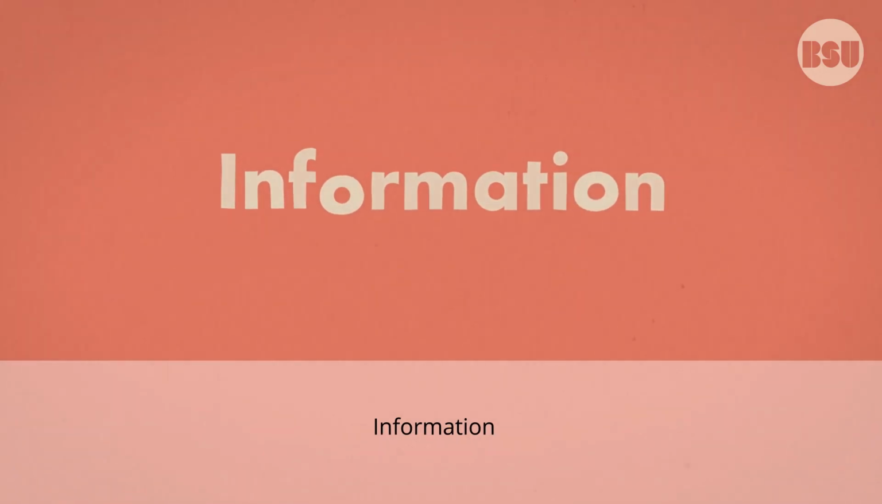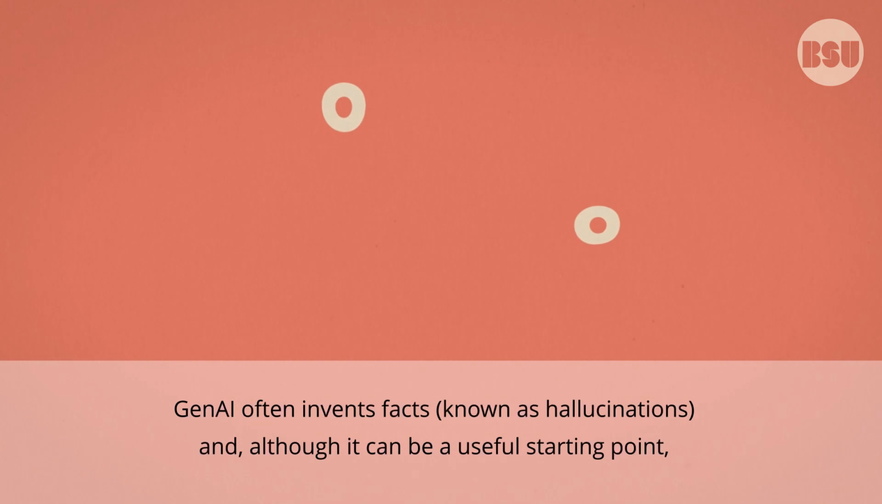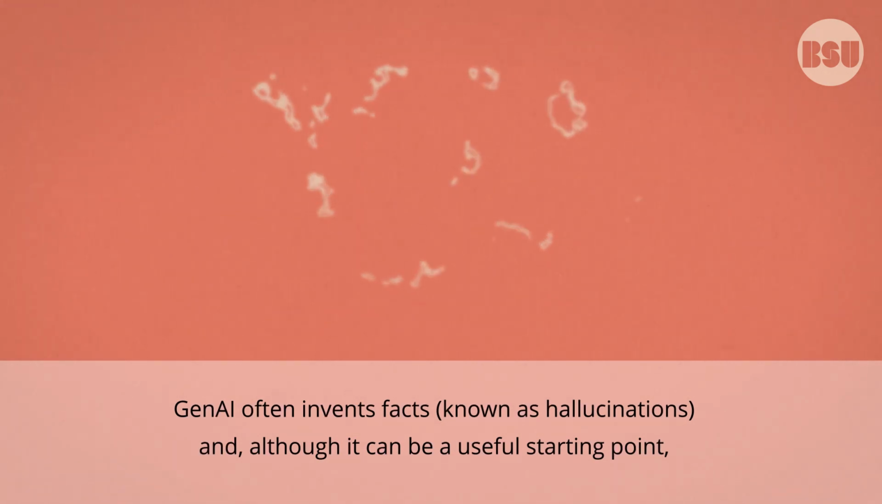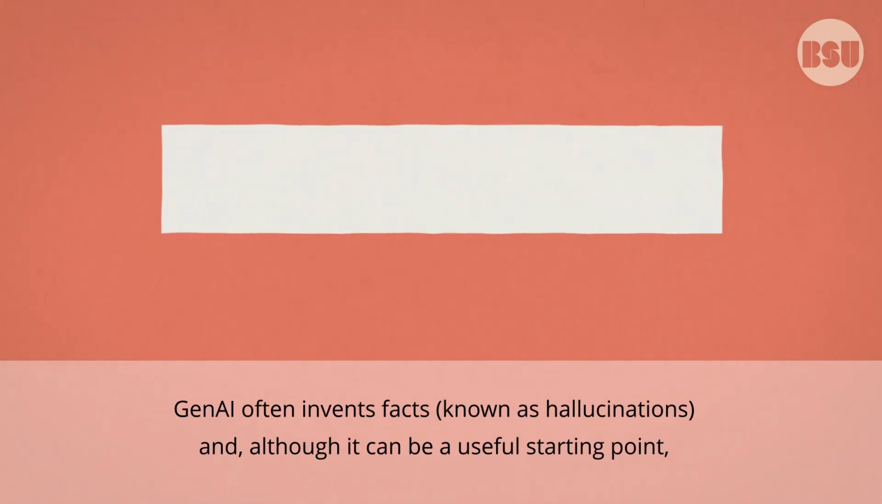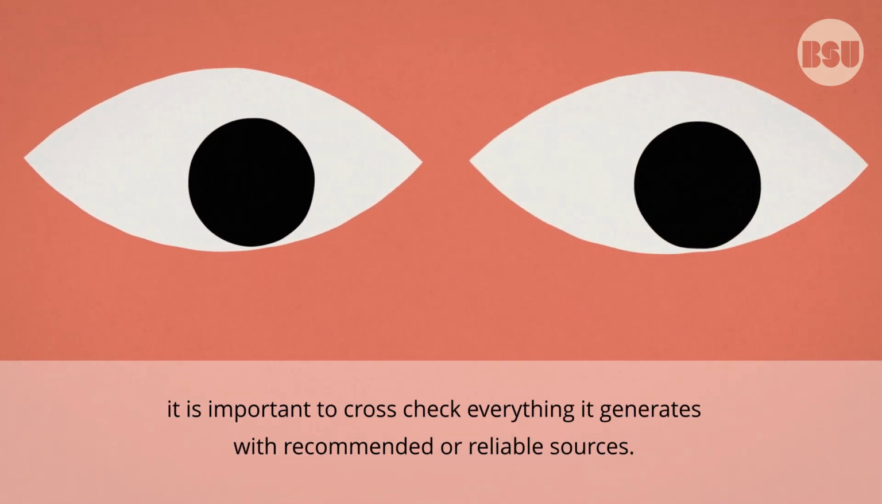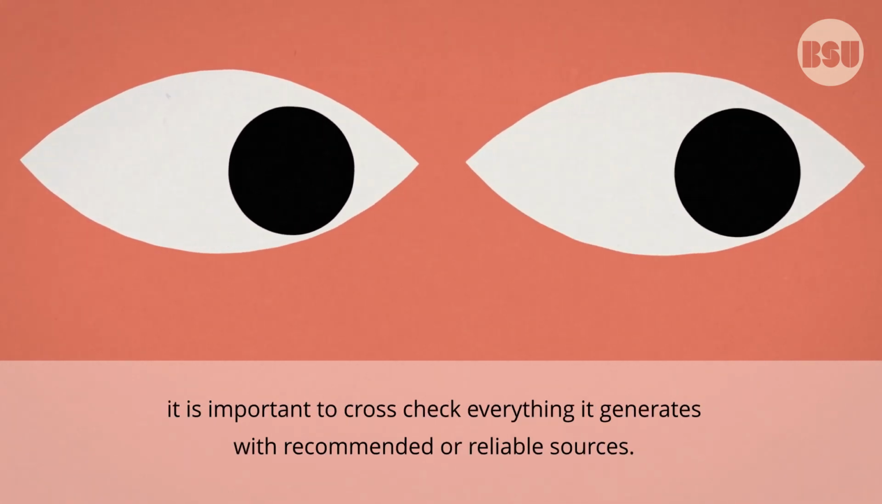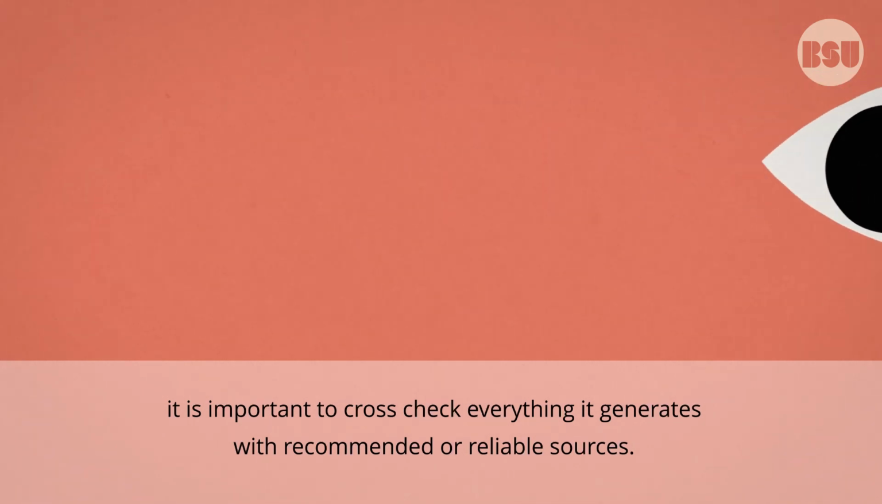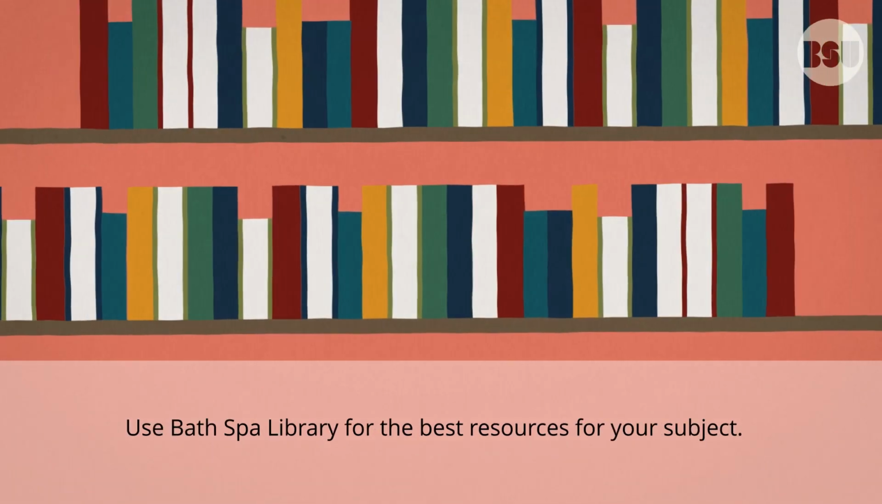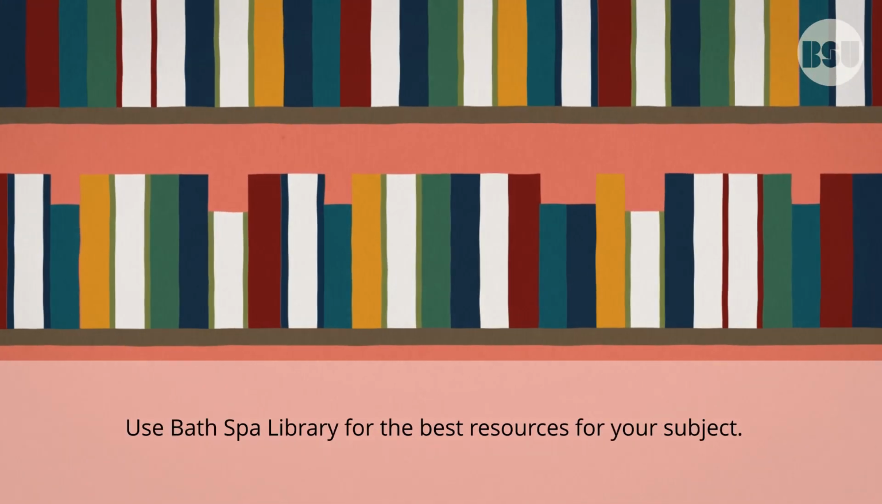Information. GenAI often invents facts, known as hallucinations, and although it can be a useful starting point, it is important to cross-check everything it generates with recommended or reliable sources. Use BathSpa Library for the best resources for your subject.